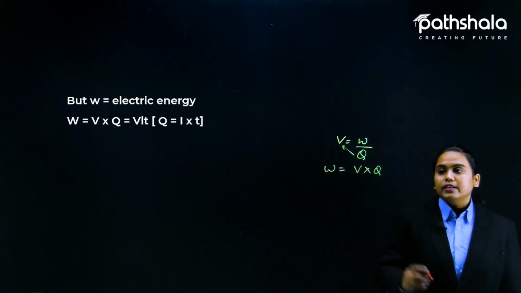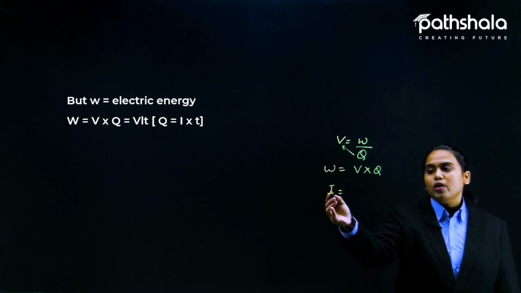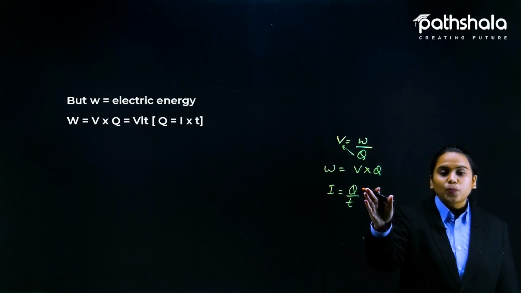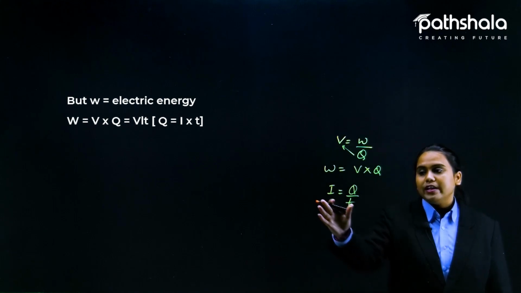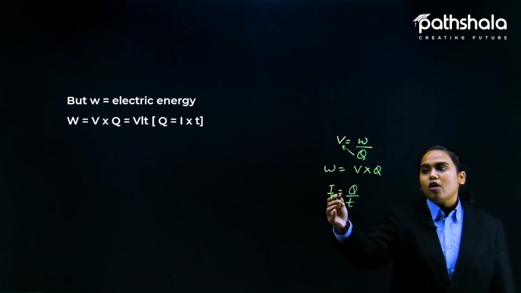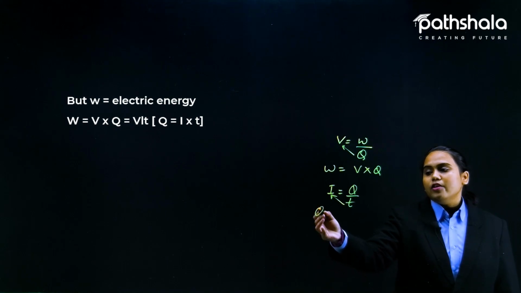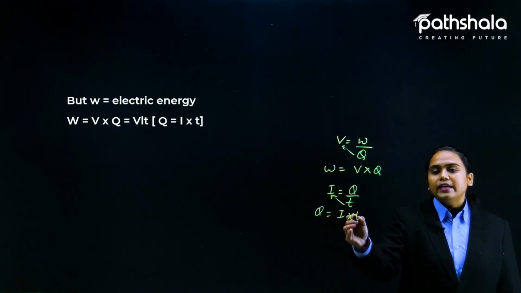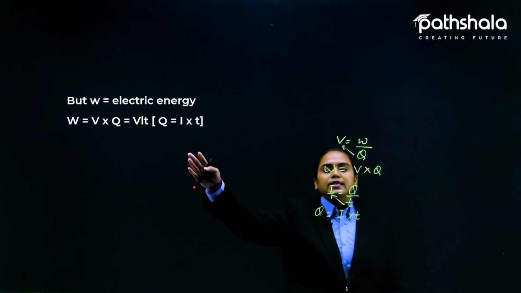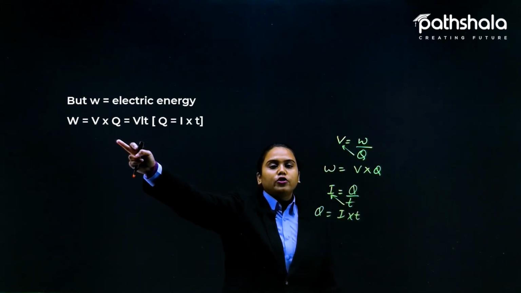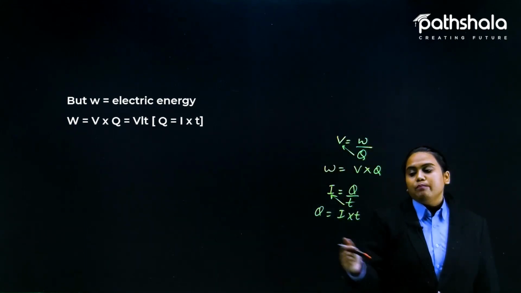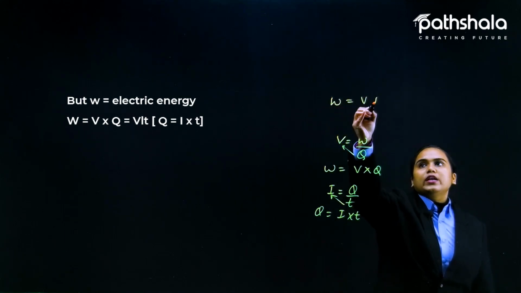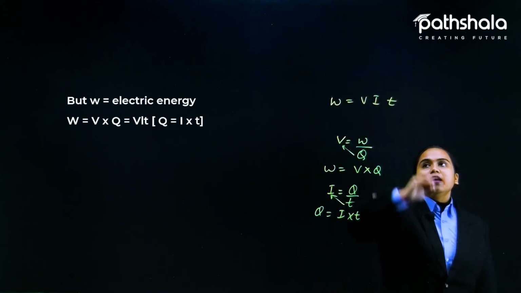And you know that for Q, you again have a formula of current: I equals Q by T, that the current is the charged particles moving in a particular time. How many charged particles are moving in a particular time gives the value of I. By cross multiplying you get the value of Q, that is I multiplied by T. Now replacing the value of Q by IT, you get VIT. So now we have W is equal to V multiplied by I multiplied by T.